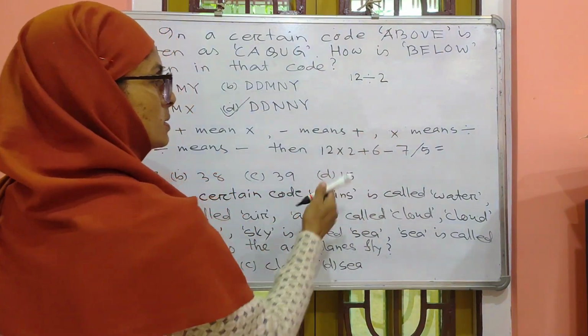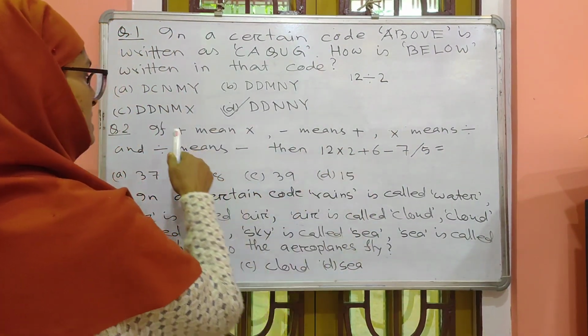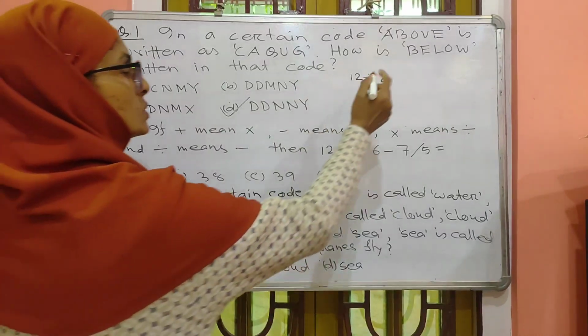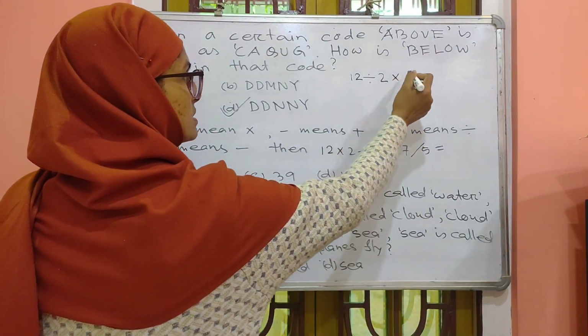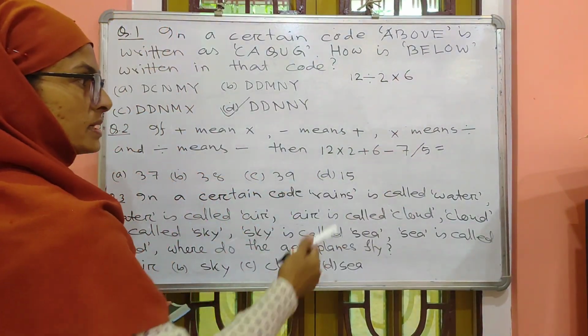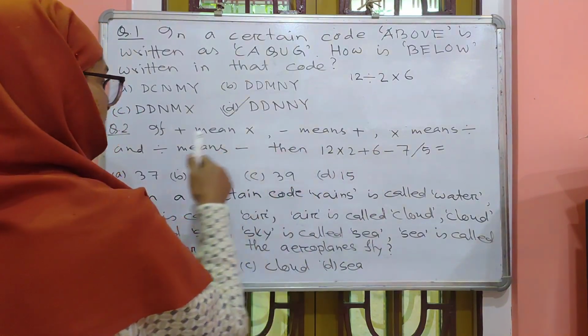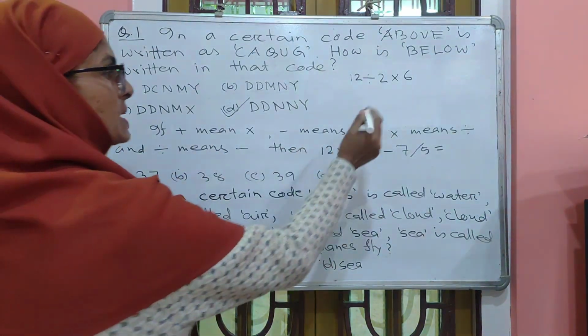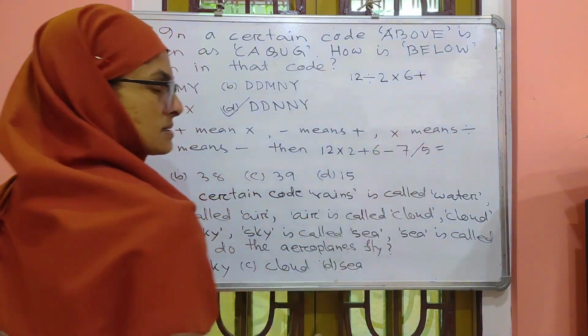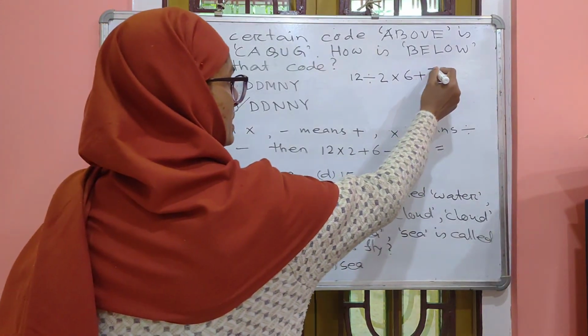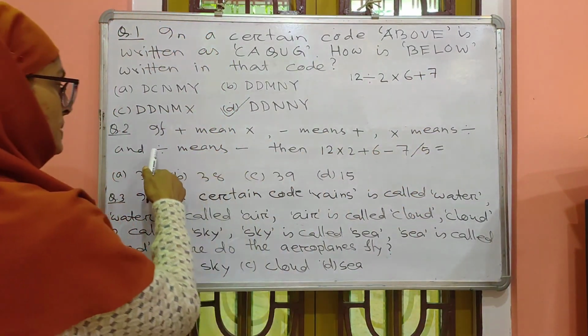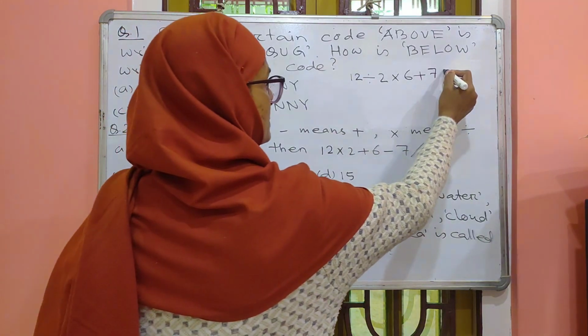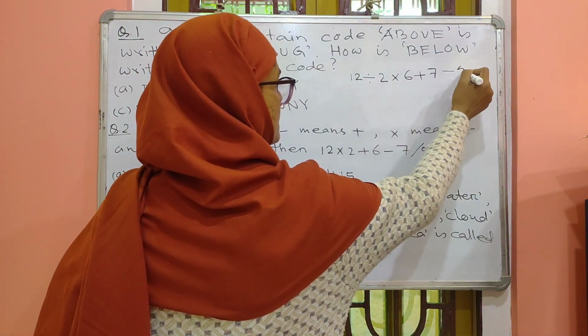12 divide 2 plus. Next plus. Plus means into. Next minus. Minus means plus. Next 7 divide. Divide means minus. Minus 5.